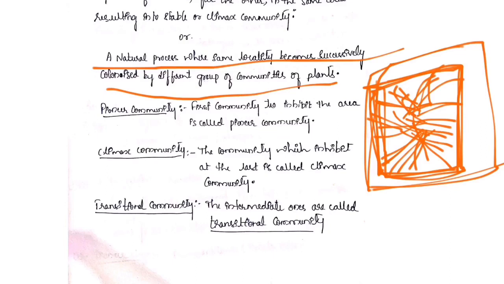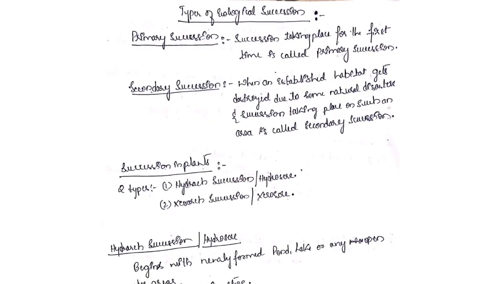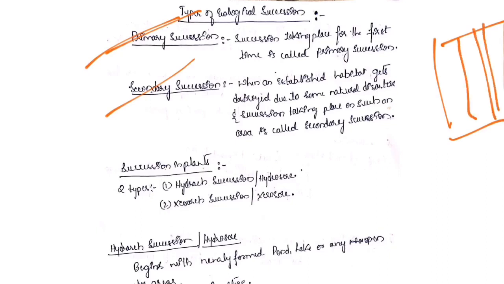This is called ecological succession. There are two types of ecological succession. First one is primary succession and next one is secondary succession. What is primary succession? It is succession taking place for the first time in a new area, and it is called primary succession.